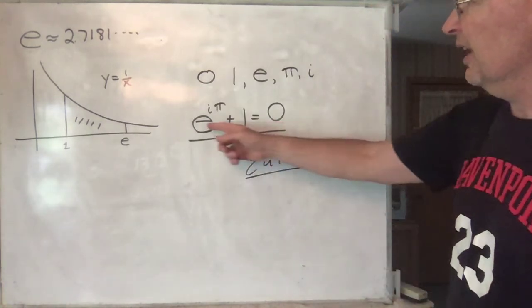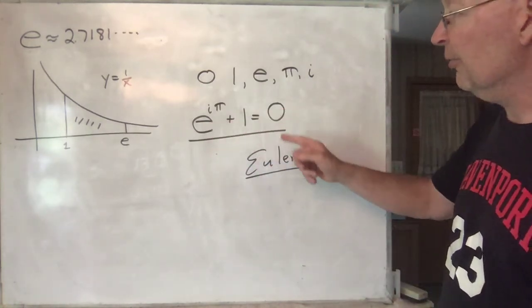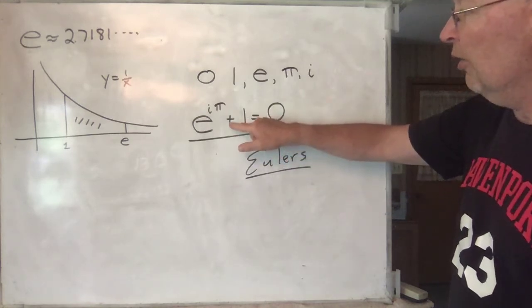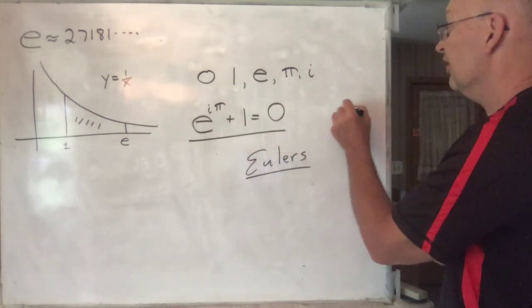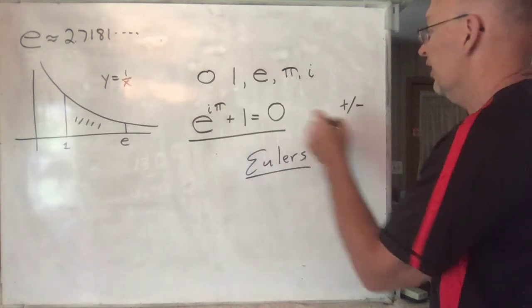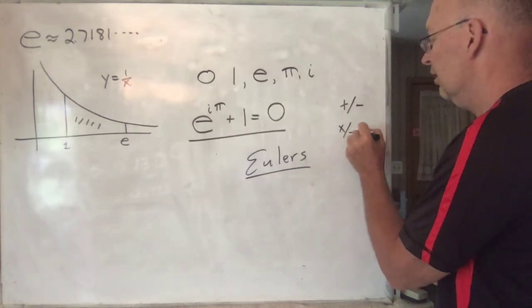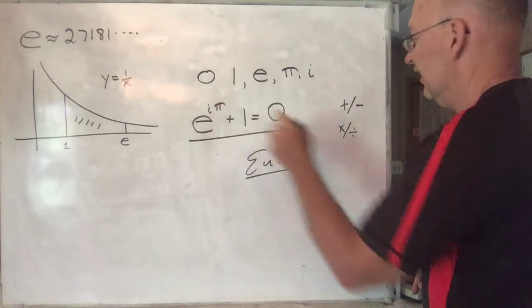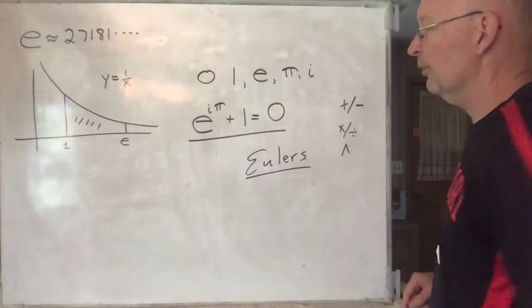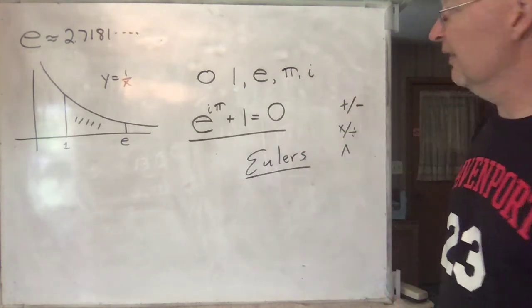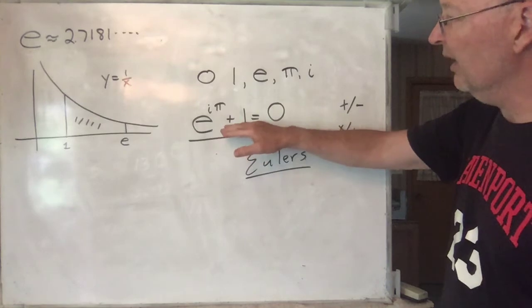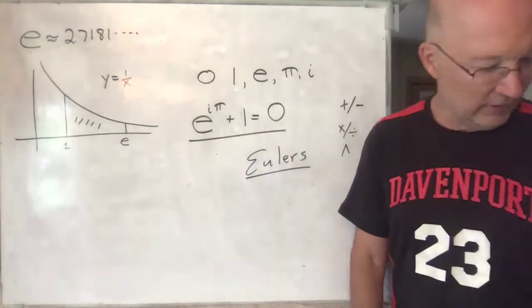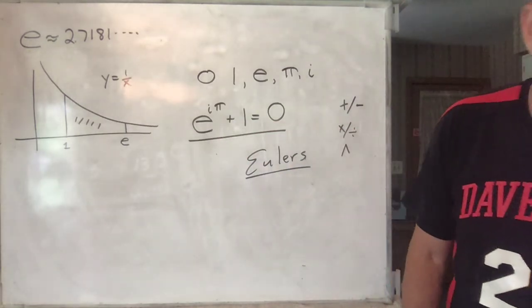And not only does it have the 5 important constants, but it also has all the important operations. You've got your plus minus right there. You've got multiplication right there. And then you've got exponentiation, which is sometimes written like that. So it really combines everything. If you ever want to make a nice math t-shirt, that's the one to have.